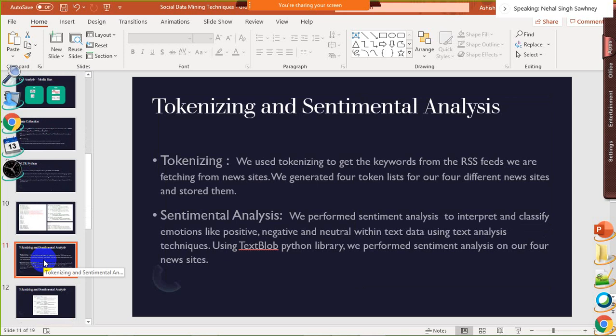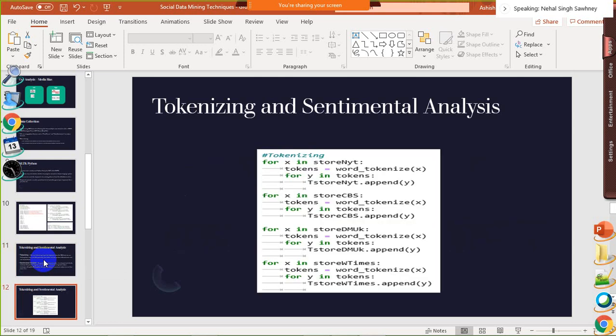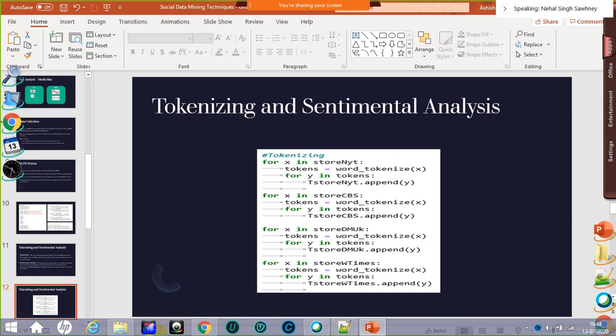Now we have used TextBlob, which is built upon NLTK, and it is very easy to use, and we have performed sentiment analysis using TextBlob, and it provides us with positive, neutral, and negative sentiment from the articles. Now next. Here I've used tokenization, and as you see, I have stored the data in 4 separate token lists. Thank you.